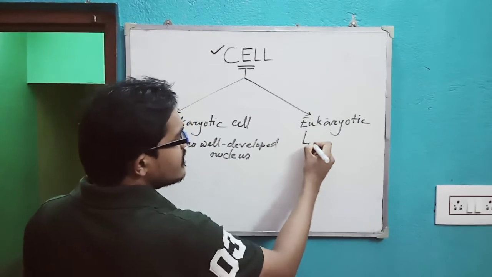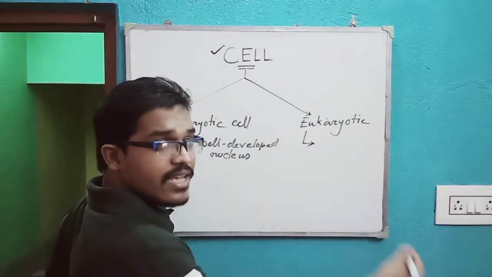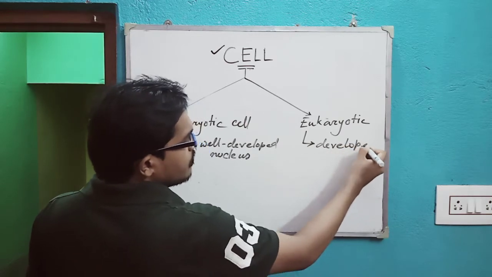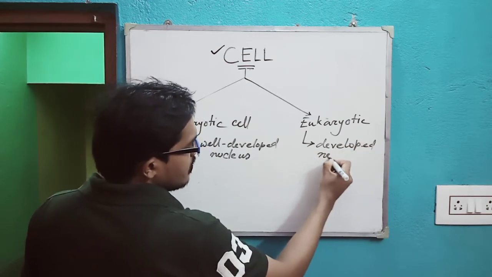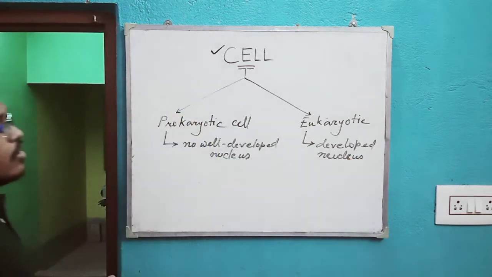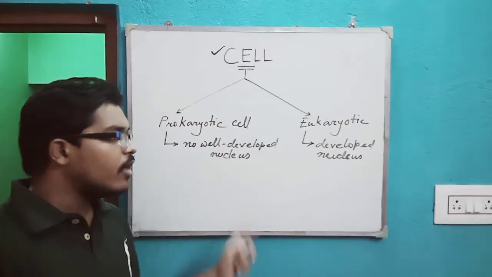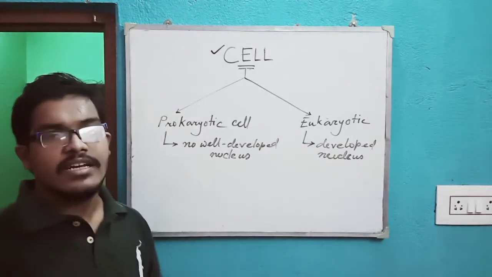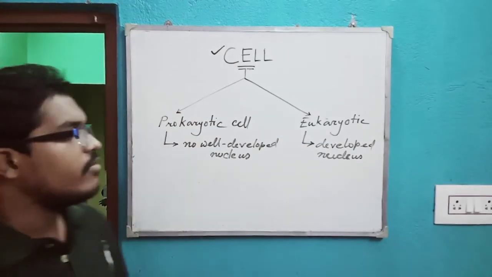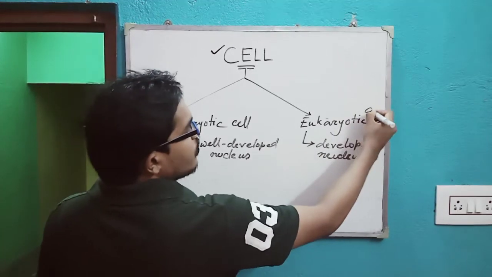We can generally say that it contains a developed nucleus. Okay, let us understand that, and then we will come later to all these things. So no well developed nucleus, and there is a developed nucleus. This is the major difference between prokaryotic cell and eukaryotic cell.